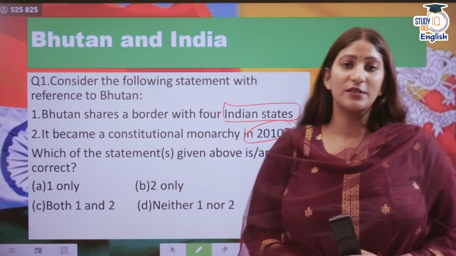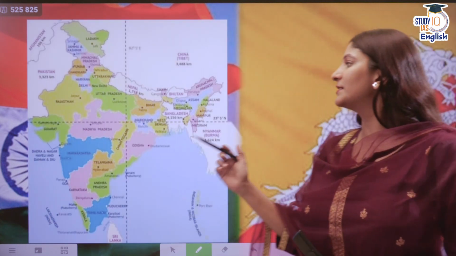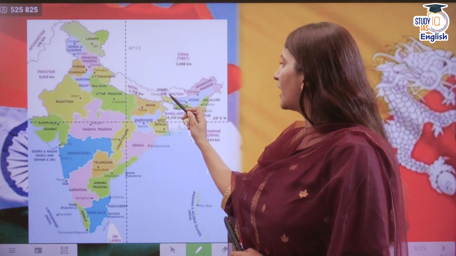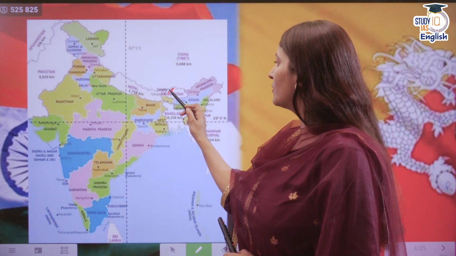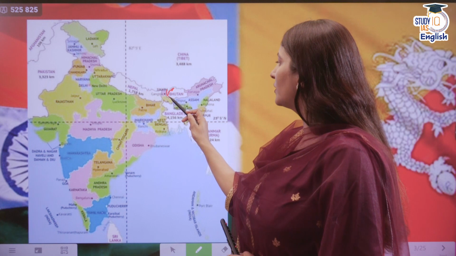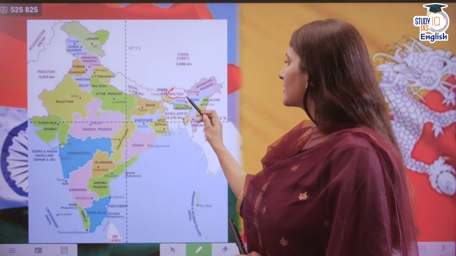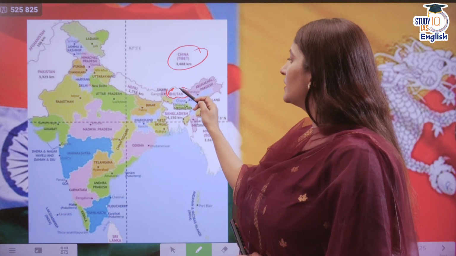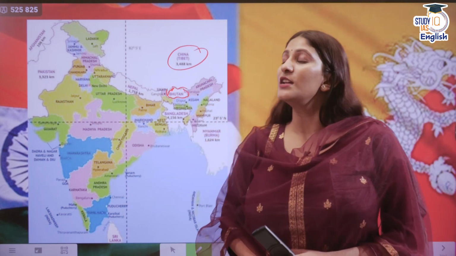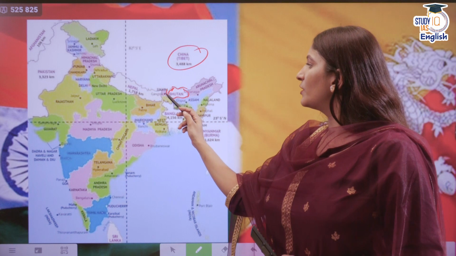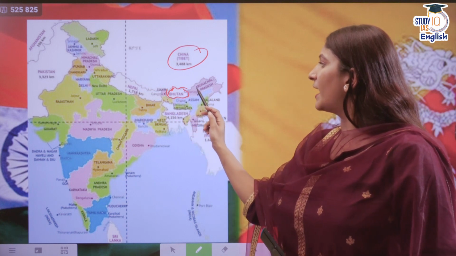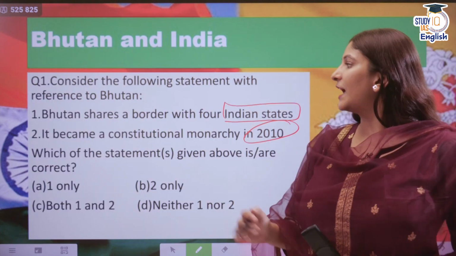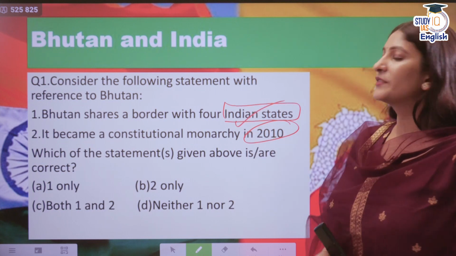So, let us see first of all, with the help of the map, we can understand it. This is Bhutan. Bhutan has a border with Sikkim, West Bengal, Assam and Arunachal Pradesh, and here is China. The region is Tibet, of course. So, Bhutan shares a border with 1, 2, 3 and 4 Indian states. That makes the first statement correct.